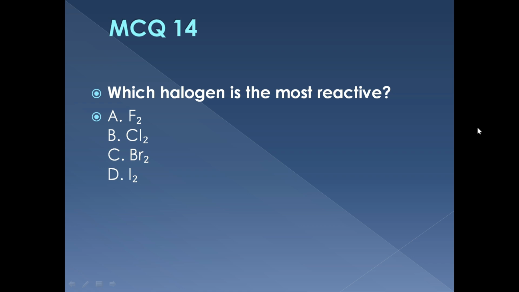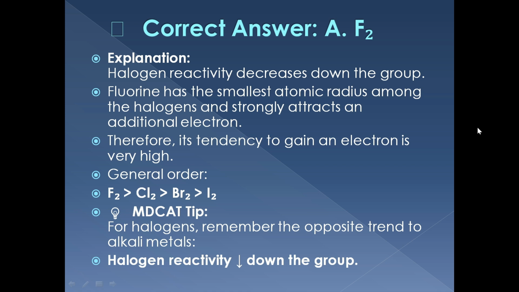MCQ 14. Which halogen is the most reactive? Fluorine, chlorine, bromine, or iodine? The correct answer is fluorine. Halogen reactivity decreases down the group, and fluorine has the smallest atomic radius and strongest attraction for an additional electron.